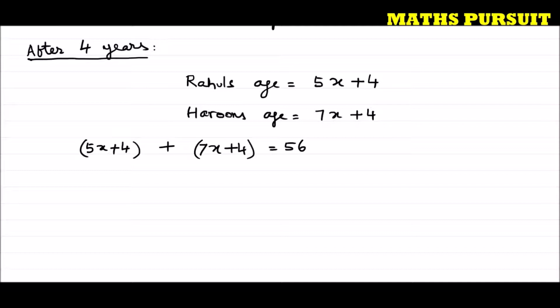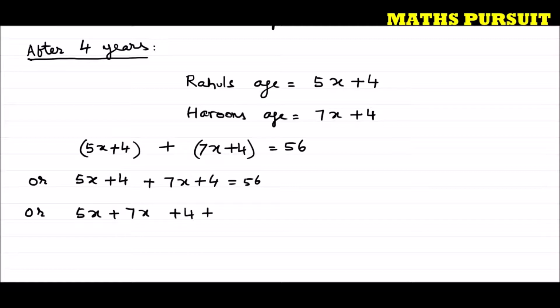Now we got an equation, so let us solve this equation. 5x plus 4 plus 7x plus 4 is equal to 56. In this step, I just opened the brackets. Or I can write 5x plus 7x plus 4 plus 4 is equal to 56.